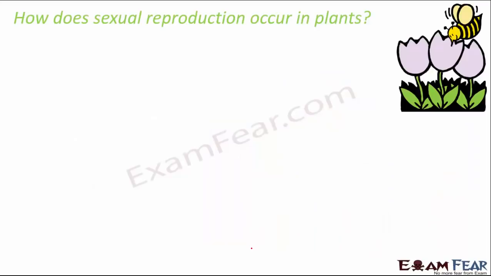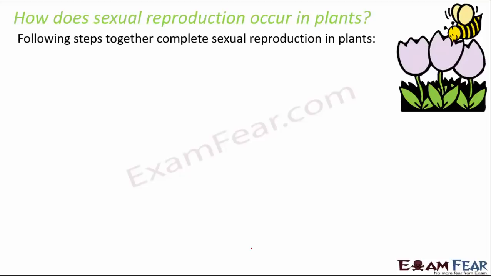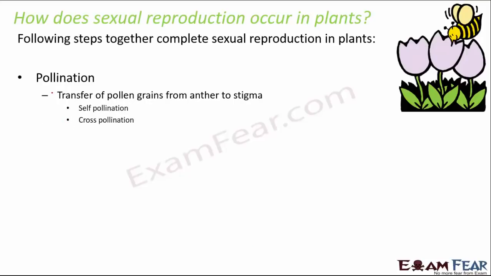Now the next question is, how exactly does sexual reproduction occur in plants? It takes place in four steps. The first step is pollination, that is the transfer of pollen grains from anther to stigma. Now why do we need this transfer? That's because for reproduction to take place, the male gamete and the female gamete have to fuse. So for that they need to meet. Now the female gamete is non-mobile.